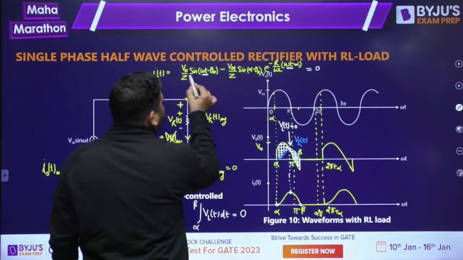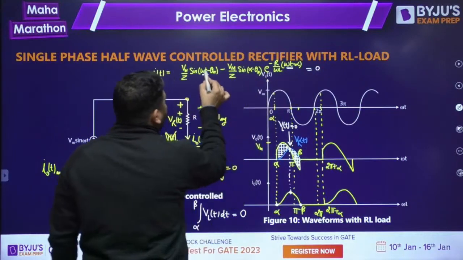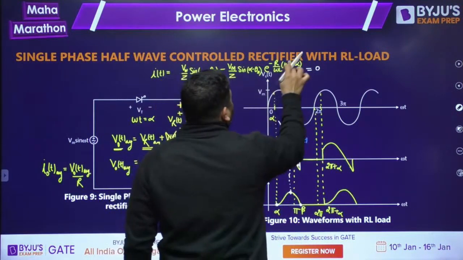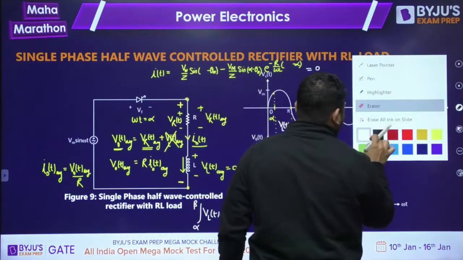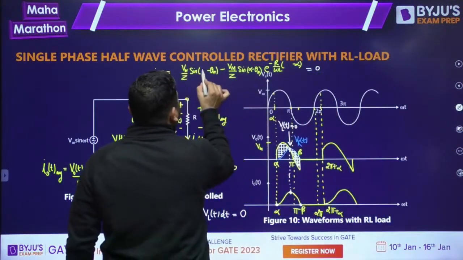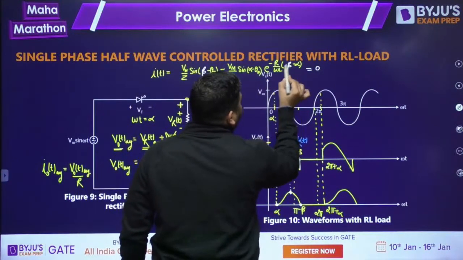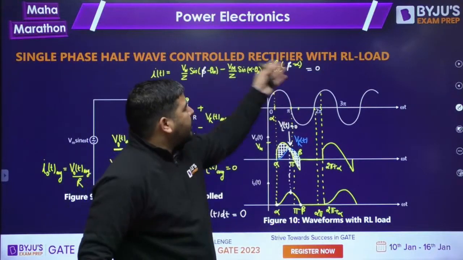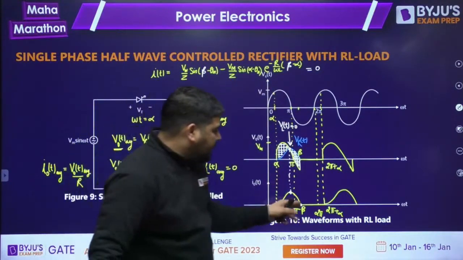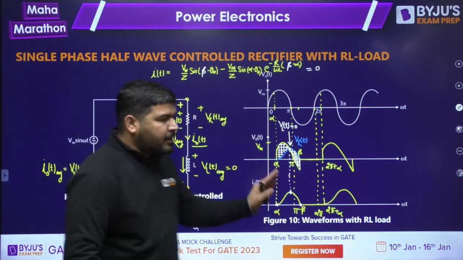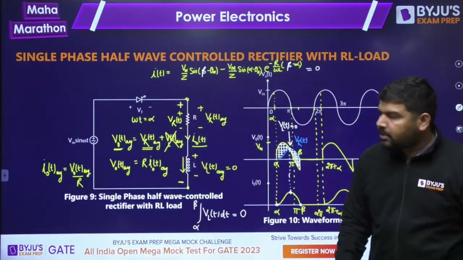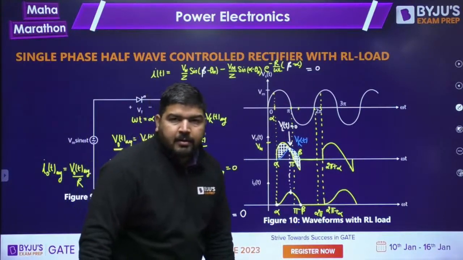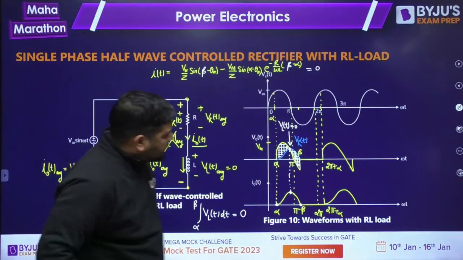Let's put omega t equal to beta and set it equal to 0. Then it will become beta in the exponential term and beta in the sinusoidal term. You can't solve it analytically. This is the problem. You can solve it using a computer, but you cannot calculate it by hand. This is a non-linear equation. You have to apply the Newton-Raphson method.